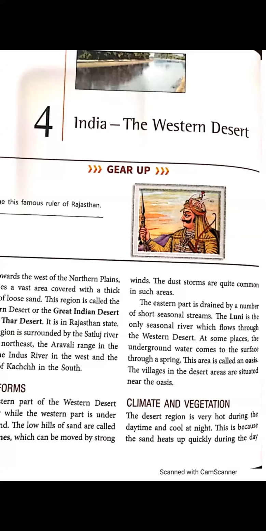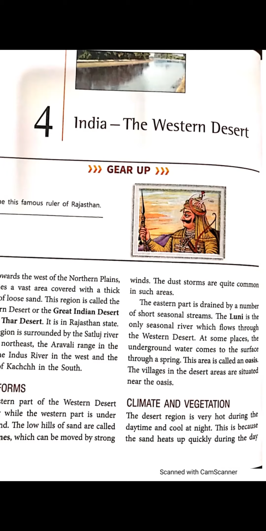The sand heats up quickly during the day and cools down fast at night.